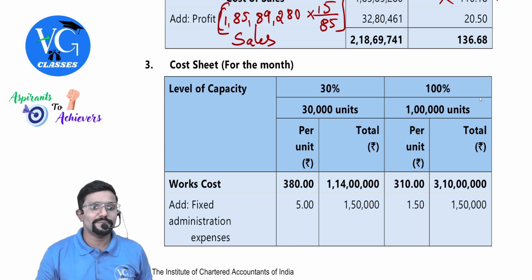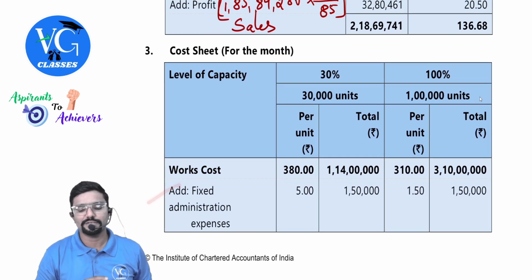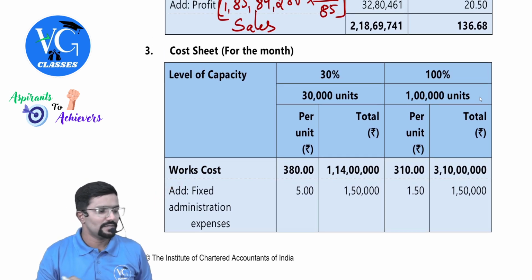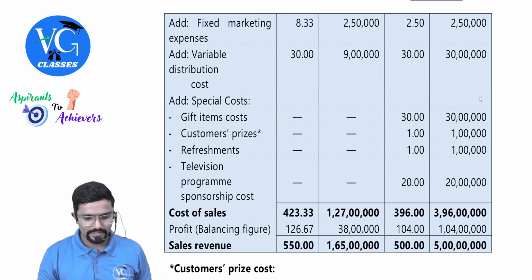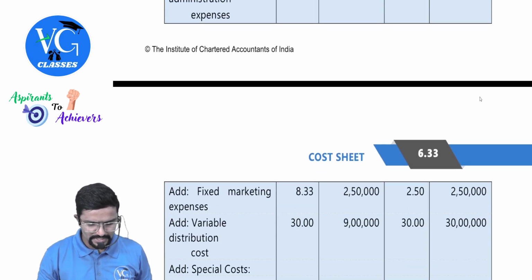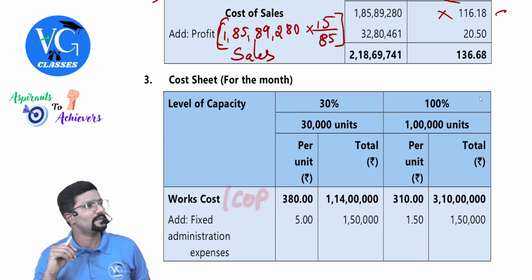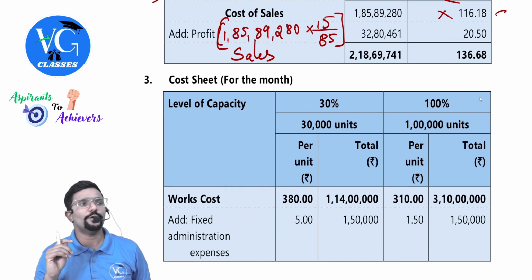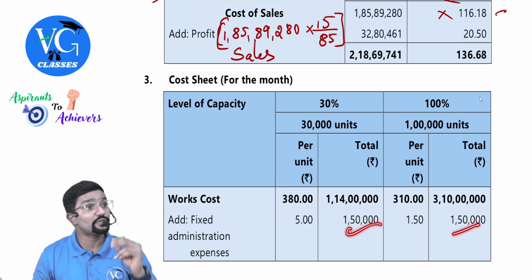Okay, sir. Fixed administrative, as it is already works cost. Straight away we are going with administration, which is considered general. They have not presented cost of production separately. Sir, can I take works cost itself as cost of production? Yes, that itself is the COP. Now, fixed administrative expenses 150, fixed total.